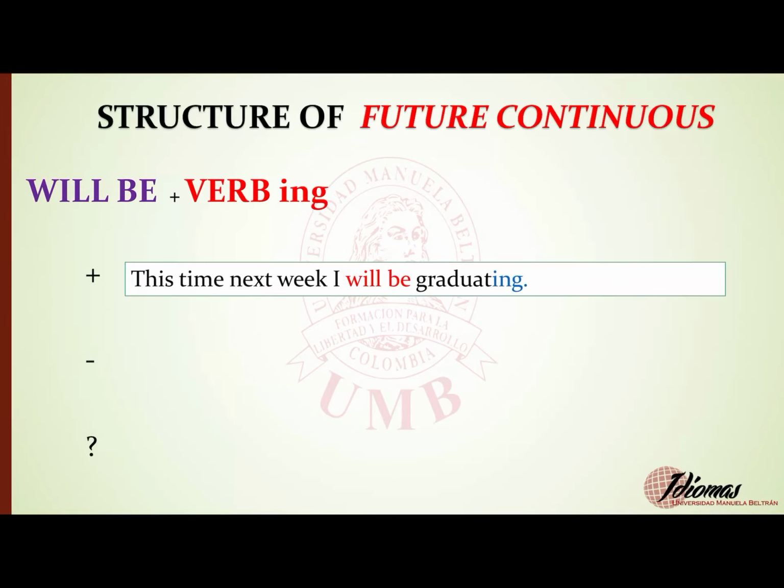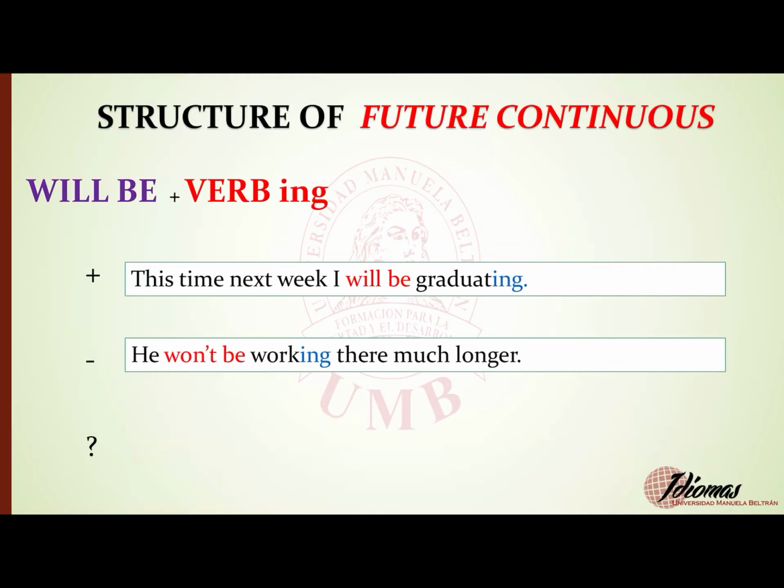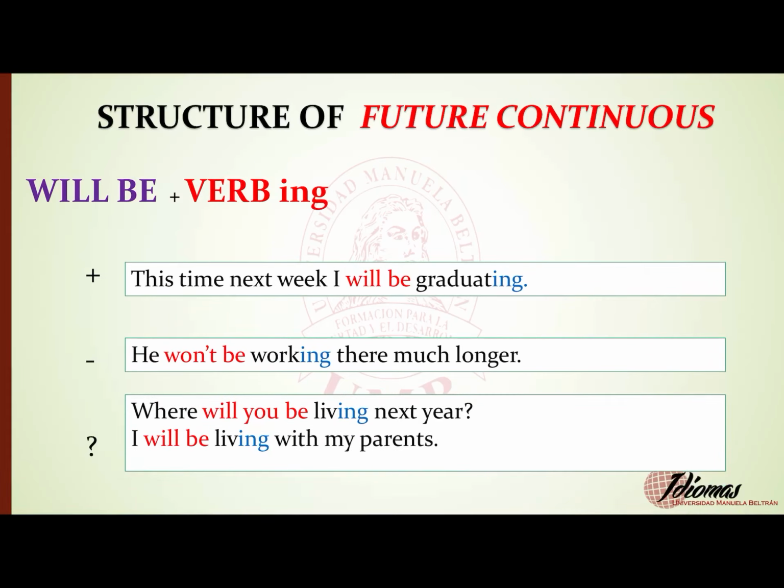Here we have some examples. The affirmative. This time next week I will be graduating. The negative. He won't be working there much longer. The question. Where will you be living next year? I will be living with my parents. Always remember, guys, if the question is asked in future continuous, you need to respond in the future continuous. Always remember, you use the base form of the verb with ing. And before the verb, you need to put the words will and be.